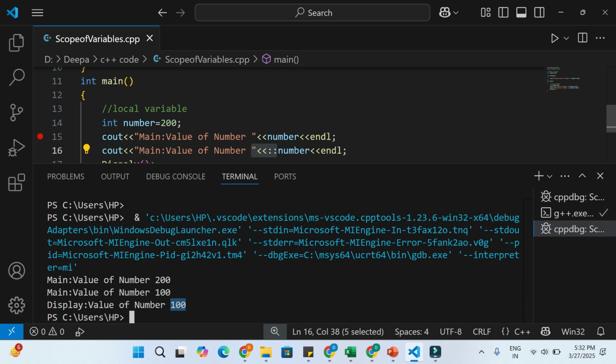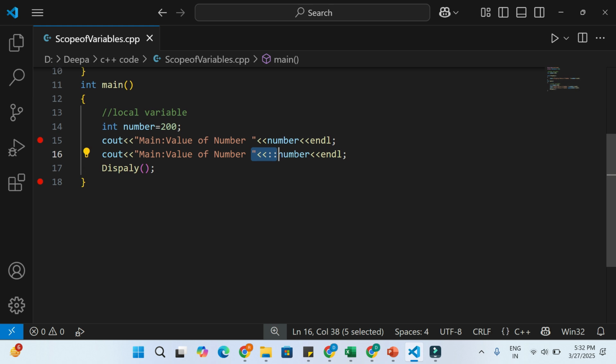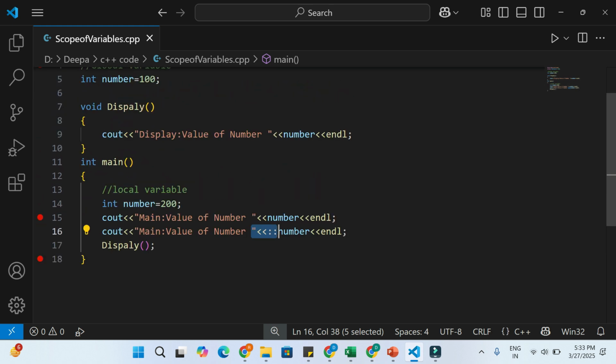So now we are clear with the scope resolution operator. Whenever we want to access the global variable, if a local variable with the same name is available, then only we can use this scope resolution operator. Or by default you can use it for your safer side.